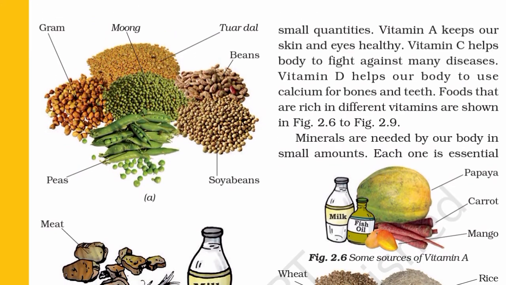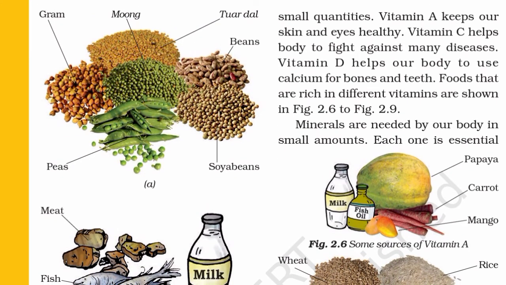Vitamin A keeps our skin and eyes healthy. Vitamin C helps the body to fight against many diseases. Vitamin D helps our body to use calcium for bones and teeth. Foods that are rich in different vitamins are shown in Figure 2.6 to Figure 2.9.